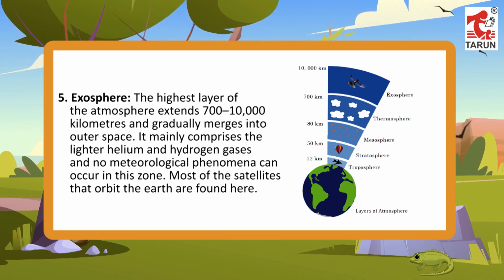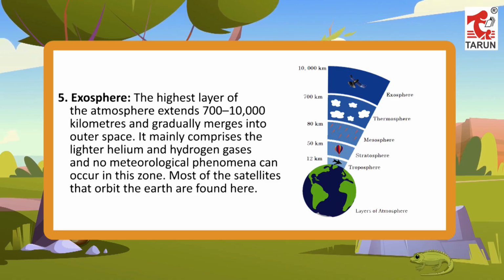5. Exosphere. The highest layer of the atmosphere extends 700 to 10,000 kilometers and gradually merges into outer space. It mainly comprises the lighter helium and hydrogen gases and no meteorological phenomena can occur in this zone. Most of the satellites that orbit the Earth are found here.